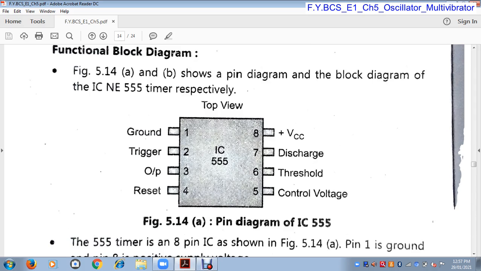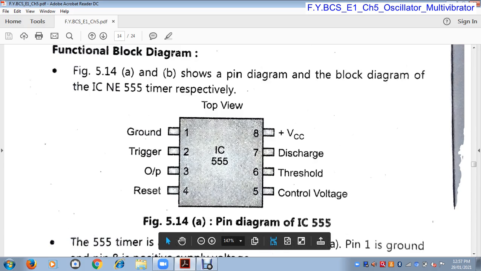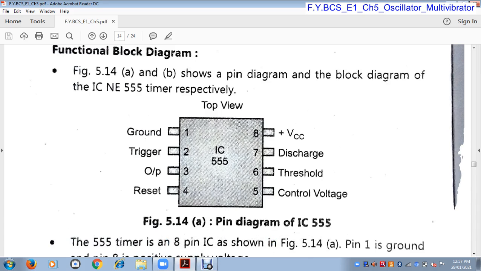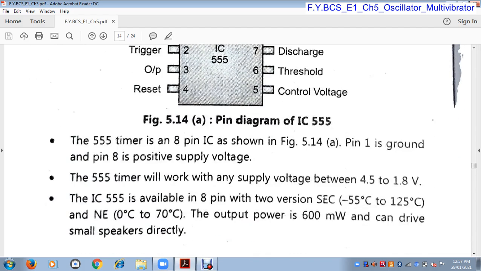Pin number 3 is the output pin, so we get the output across pin number 3. Pin number 4 is the reset pin. Pin number 5 is the control voltage. Pin number 6 is the threshold voltage. Pin number 7 is the discharge pin. And pin number 8 is VCC. Okay, so this is the functional block diagram or pin diagram of IC555.